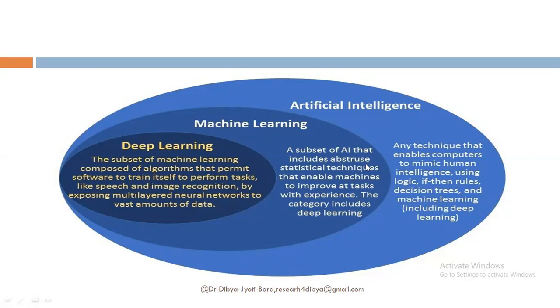Machine learning is a subset of AI that includes abstruse statistical techniques that enable machines to improve at tasks with experience. That category also includes deep learning. So deep learning is a subset of machine learning composed of algorithms that permit software to train itself to perform tasks like speech and image recognition by exposing multi-layered neural networks to vast amounts of data.